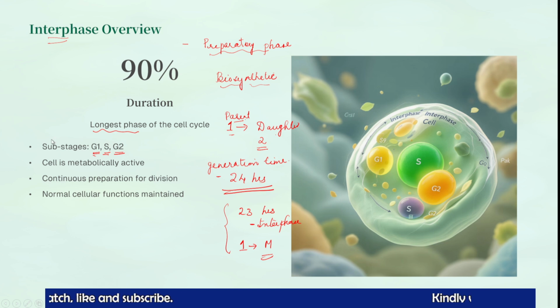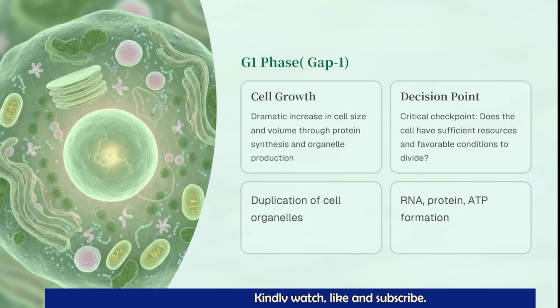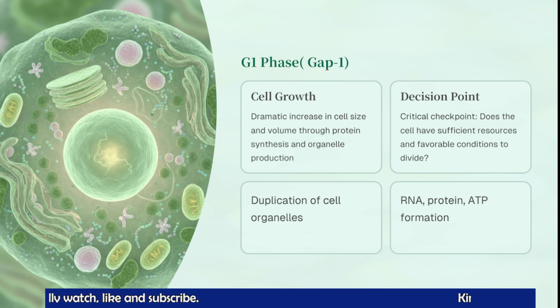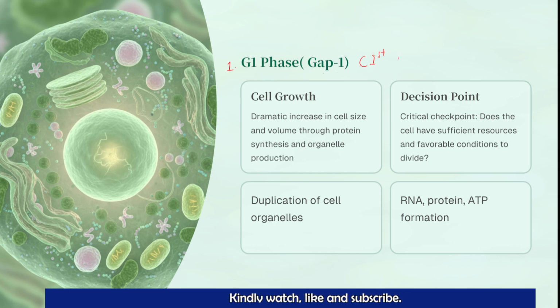So interphase is the longest phase, consisting of three substages, G1, S and G2 phase. In that stage the cell is metabolically very active, there is continuous preparation taking place, and all the other normal functions are maintained by the cell. Let's discuss one by one the different subphases under the interphase. The G1 phase is the first phase, also called the gap 1 phase or first growth phase.